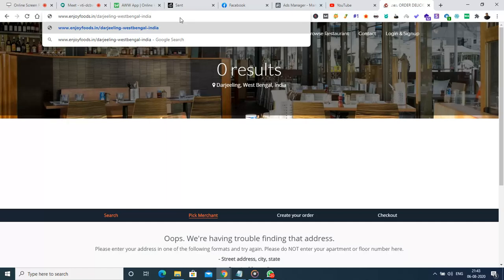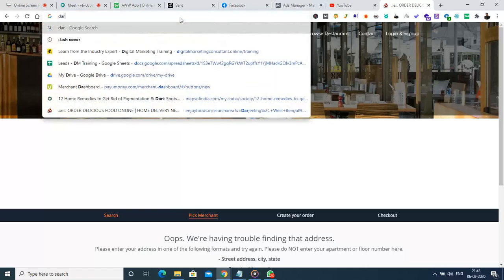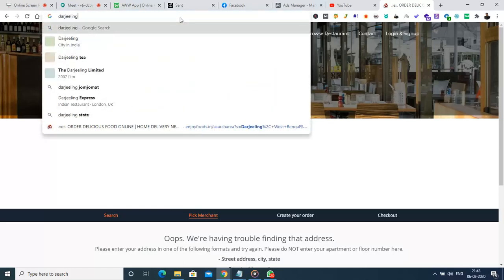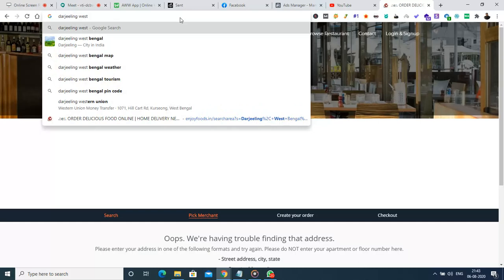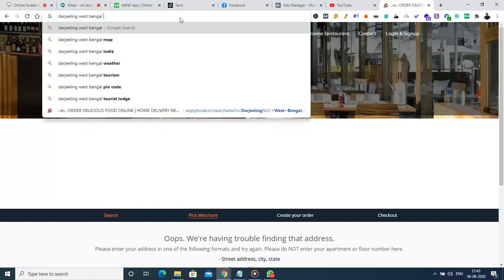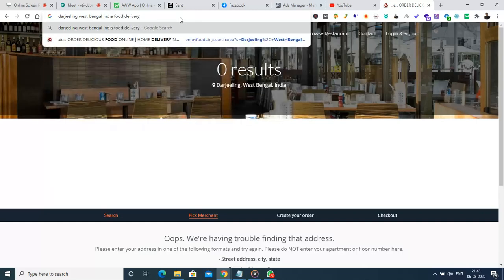In this case, when people search on Google for Darjeeling, West Bengal, India food delivery, for this particular search term Google will try to bring web pages from all the websites, hopefully whichever has a higher rating and higher ranking.